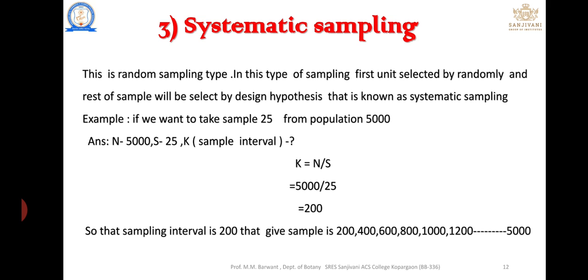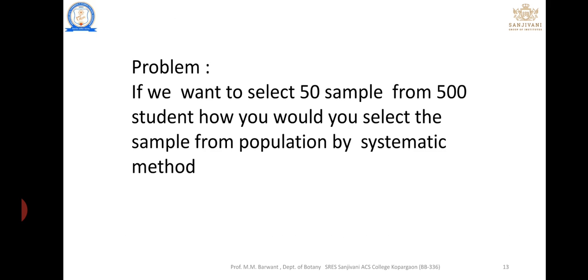N is equal to 5000, S is equal to 25, and K is the sample interval. In systematic sampling, an interval-based sample selection is used. The interval is equal to the population divided by the sample size: 5000 divided by 25 is equal to 200, and on that basis sampling is done. That is known as systematic sampling.